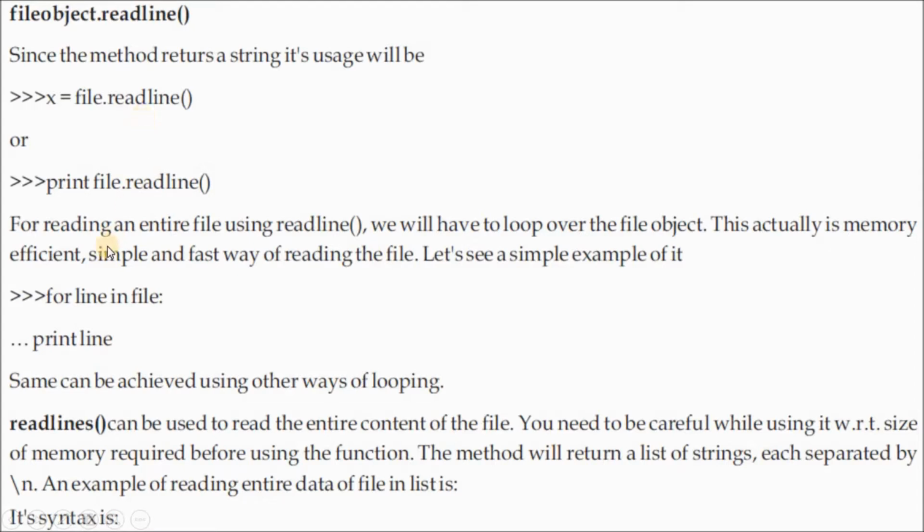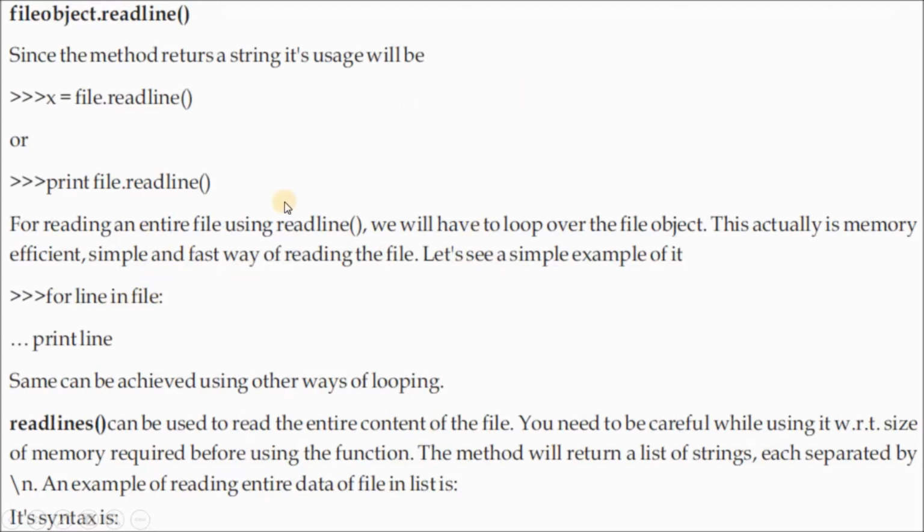So, for line in file, this is also another way. Here you are using a for loop, for line in file. How many lines are there in the file, that many times this loop will execute, and print line means each line will be displayed. The print function you already know. Line is the looping variable, as you have done in a for loop, for i in range. So line in file means the lines in the file.